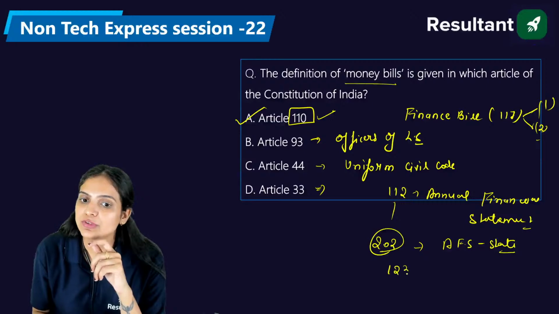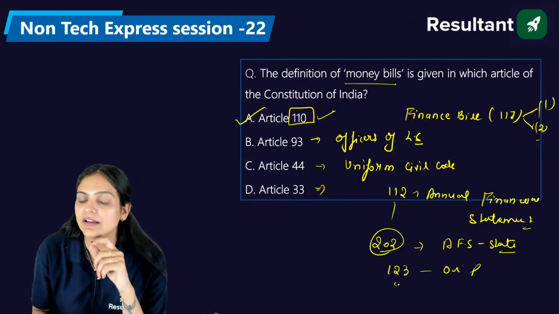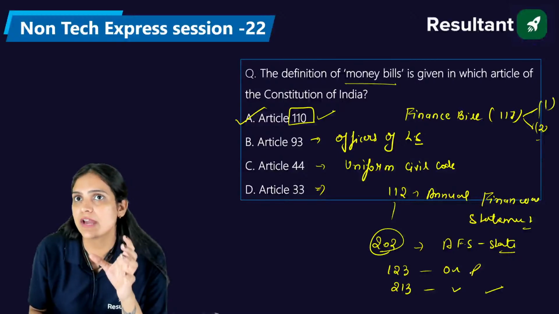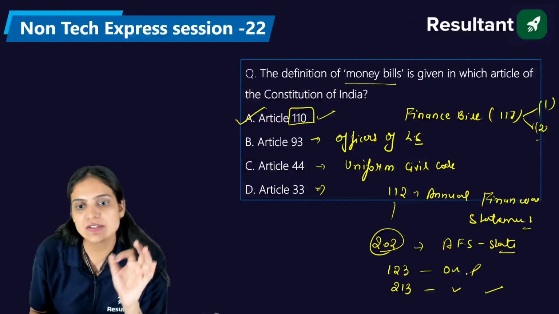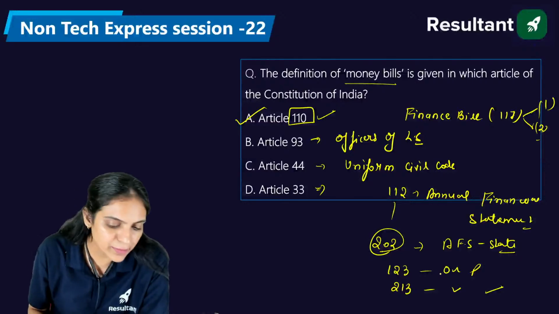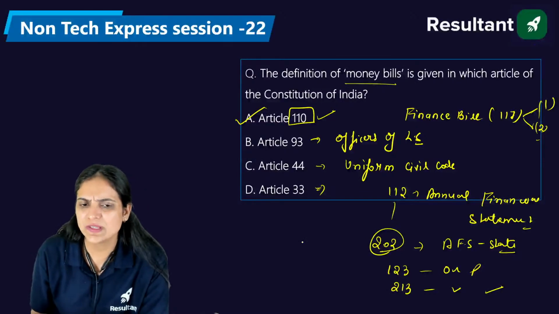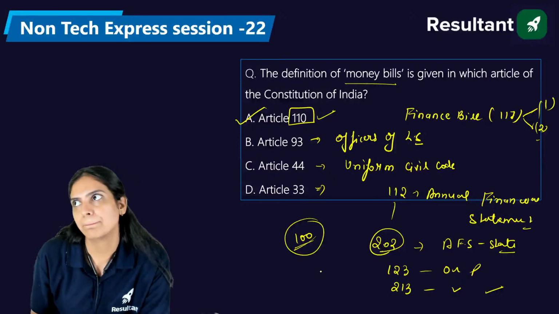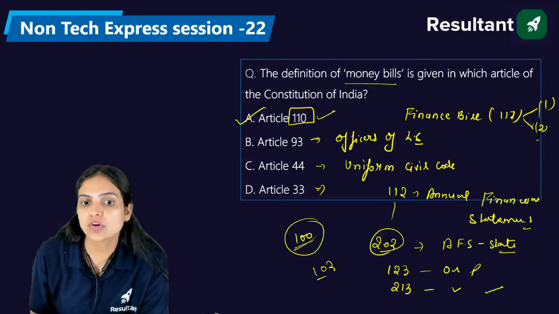Under article 123 we have the ordinance of the president. Under article 213 we have the ordinance of the governor. These are some important articles which everyone should remember. Exactly, we discuss the special armed powers or forces, right? Though we have some more articles as well, like article 100, which talks about the quorum. Article 102 talks about the disqualifications of the members of the parliament.